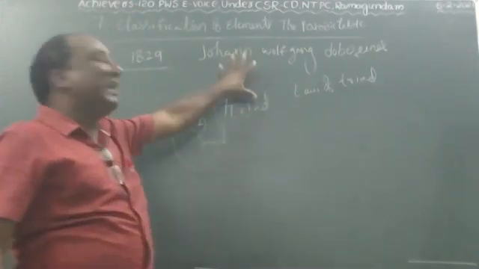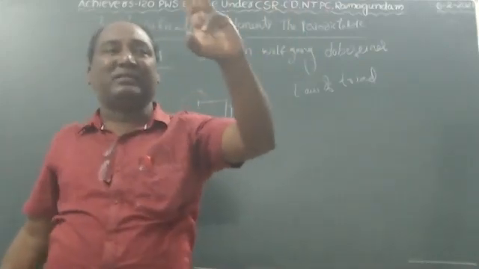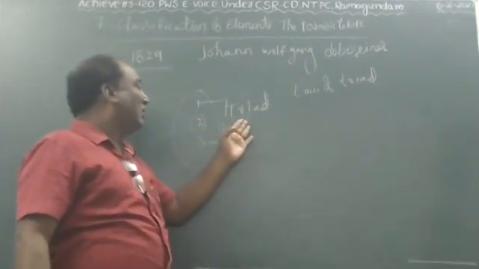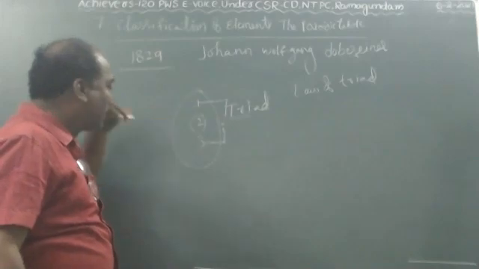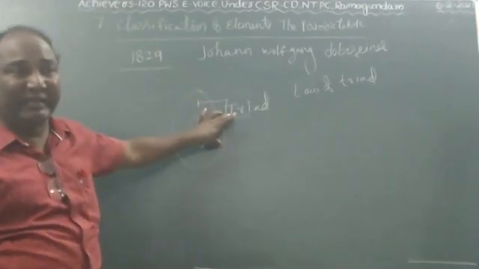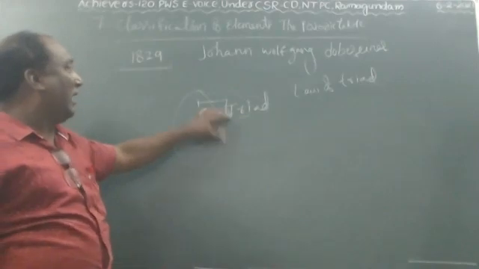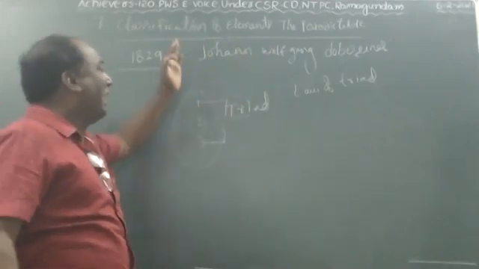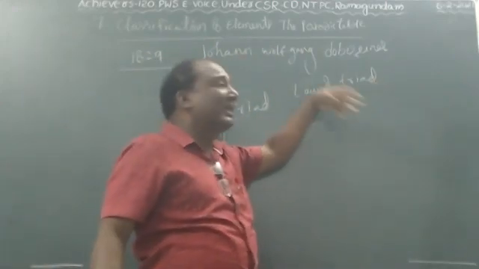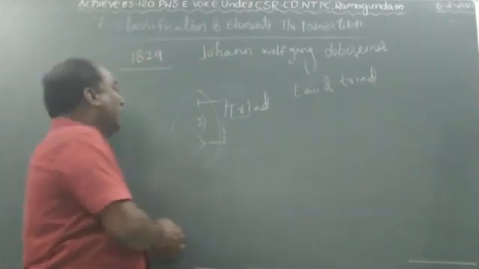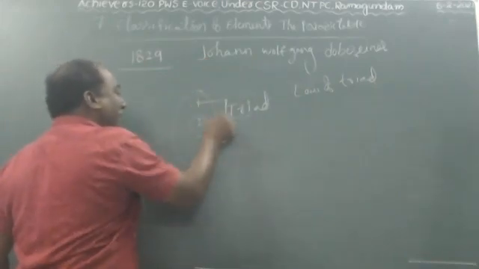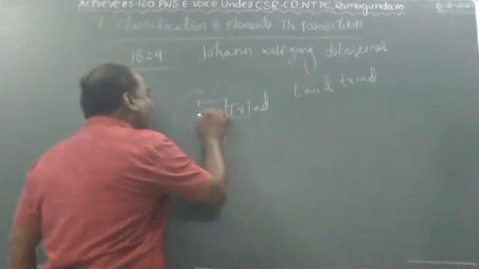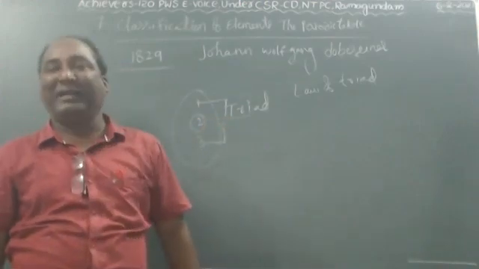Once again, Döbereiner selected three elements in a group. The set of three elements is called a triad, and the elements in a triad have similar chemical properties. According to these, Döbereiner gave the law of triads. Keep it in mind, children, it is very important for a 2-mark question: the average of the atomic weights of the first and third elements is equal or similar to the middle element.